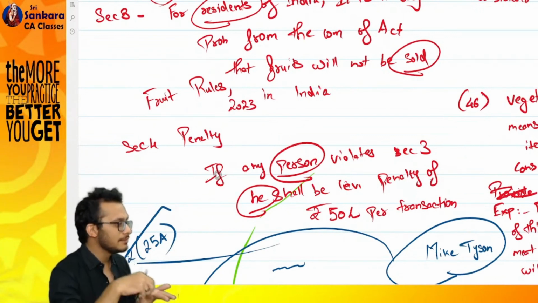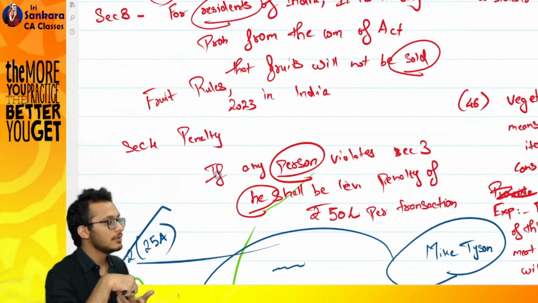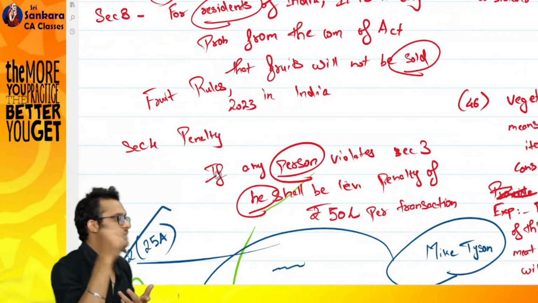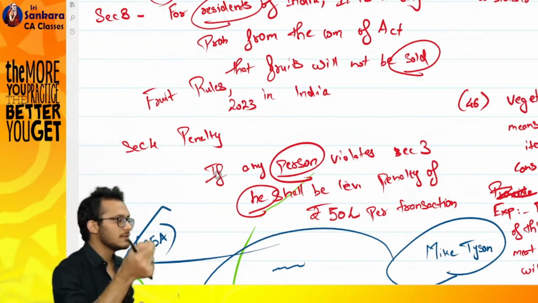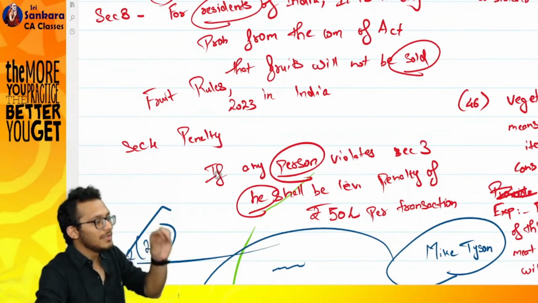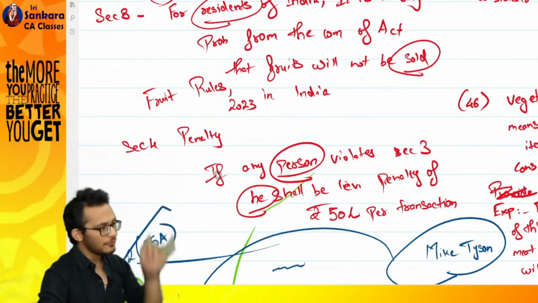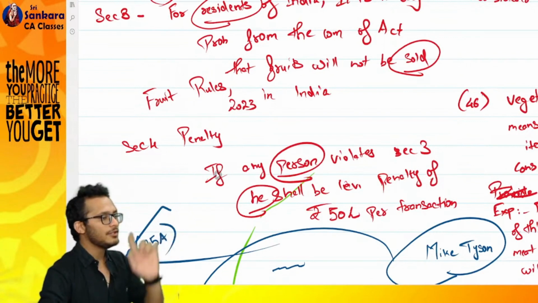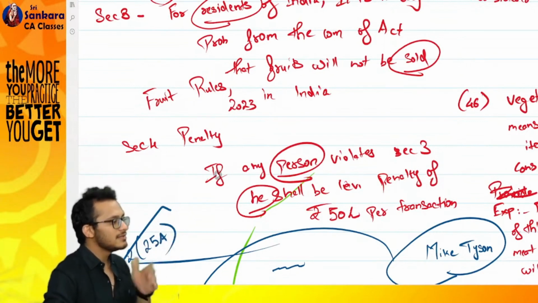I wanted a definition. The word he is there. I did not define it in section 3. I did not define it in section 2. What to do now? In India, we have created a special act called the General Clauses Act, where they have come and said, boss, if there is a definition missing in any of the acts, come and refer me. If you find the definition here, then this is the definition. And one of the definitions in the General Clauses Act says, whenever the word he is used, it is deemed that she is also covered.